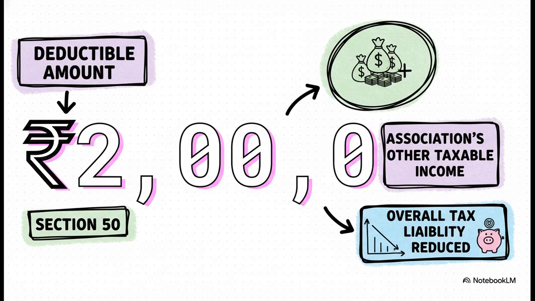So what's the magic number? What's the deductible amount under Section 50? It's that deficit of 2 lakh rupees, plain and simple. This amount can then be used to offset the association's other taxable income, which, in our example, is that 4 lakh from the seminar and interest. This directly reduces their tax bill. It's a straightforward calculation, but wow, it can have a huge impact.